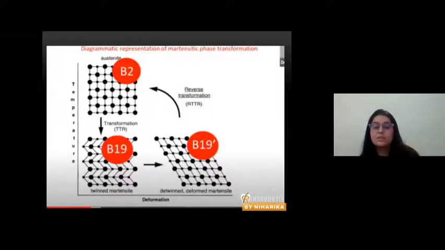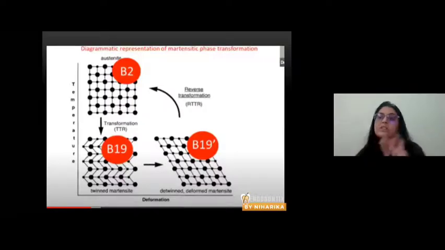In twin martensite phase, there is alteration within the internal anatomy in the molecules of the file, but there is no obvious deformation of the file, right? When load is continuously applied, the twin martensite phase changes to D-twin martensite phase, or deformed martensite phase, or deformed file. In a deformed file, the file changes its shape. So this is the principle of phase transformation, and the entire phase transformation occurs with change of temperature.